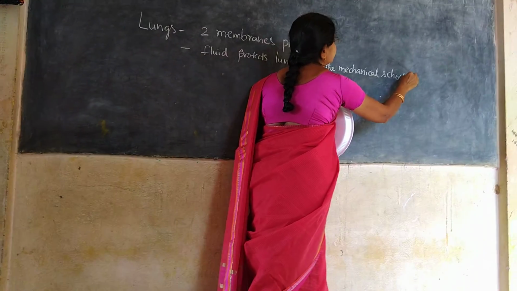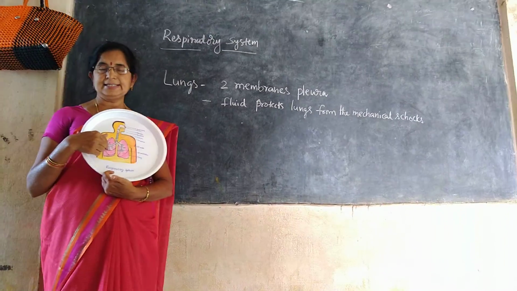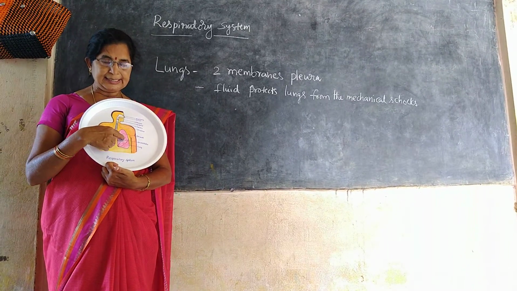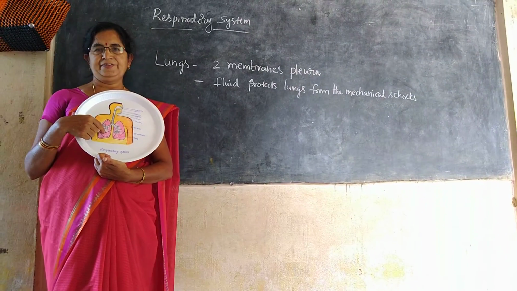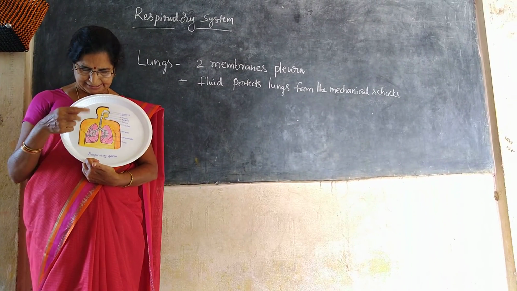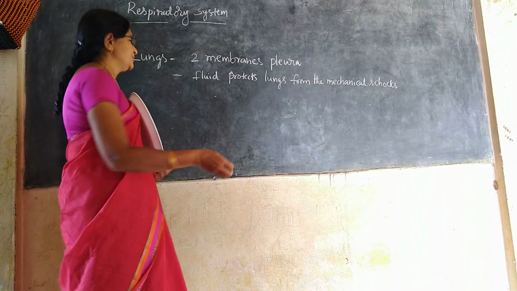When we observe the lungs, these lungs are not same in size. Right lung is larger than left lung. Right lung has 3 lobes, whereas left lung has 2 lobes.